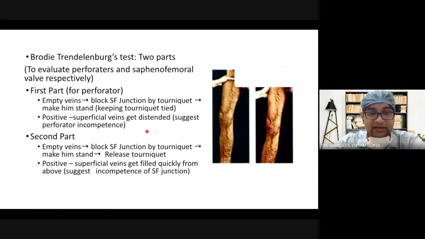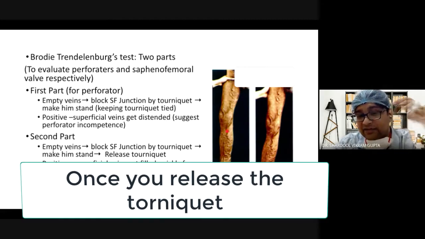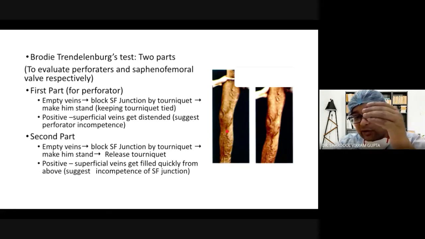While in the second part, once you empty the vein and block the SFJ with a tourniquet, even if there is some kind of filling, it will suggest that there is some incompetent perforator. Suppose there is no filling and you are just releasing the tourniquet. Even if there is an incompetent perforator, there will be some kind of swelling here. But as soon as you open the SFJ, and the SFJ is also incompetent, then the dilatation will be aggravated.